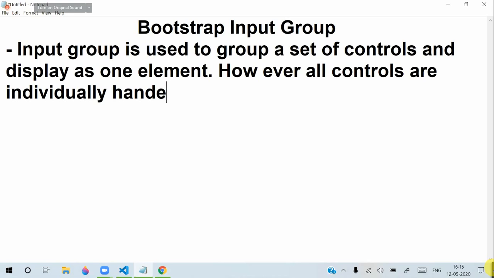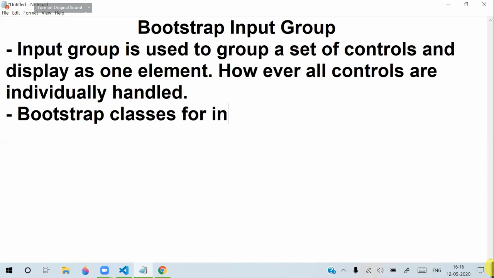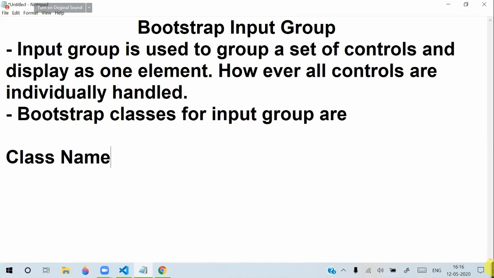That is what an input group actually is. And what are the classes we need for an input group? The Bootstrap classes for input group: we have a class name and description. A few important classes are there.